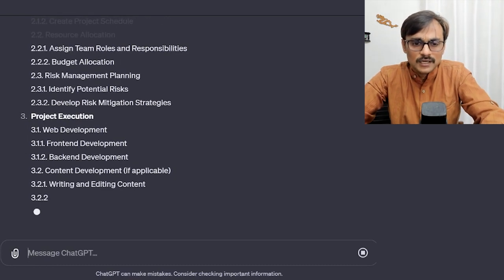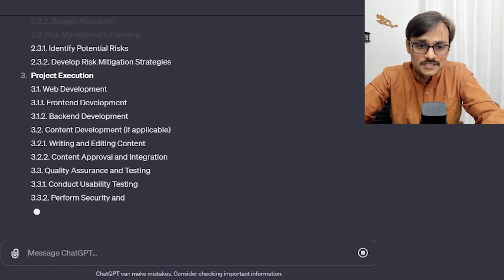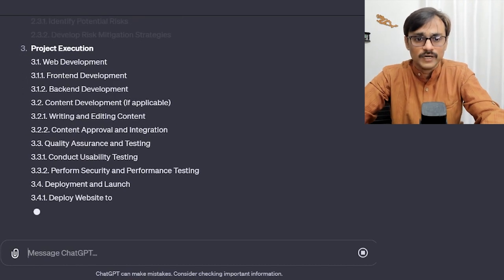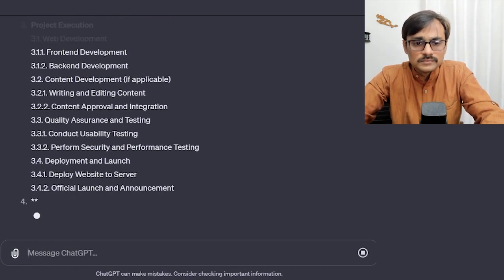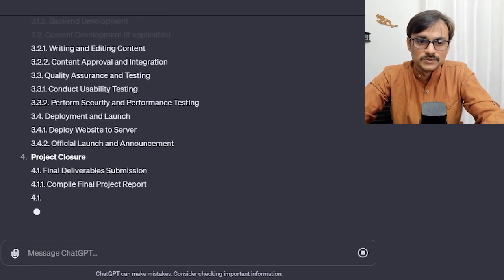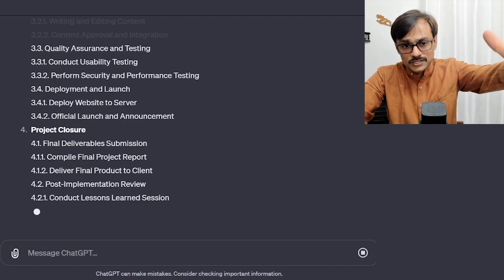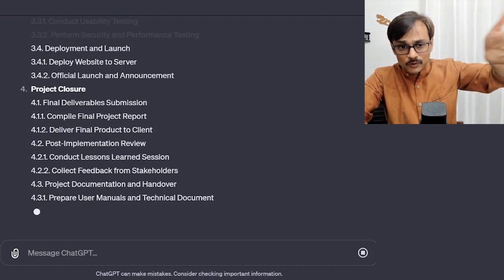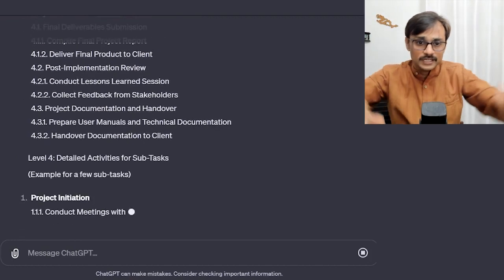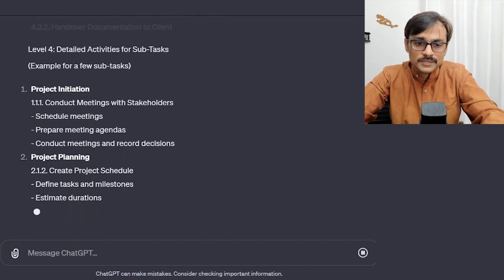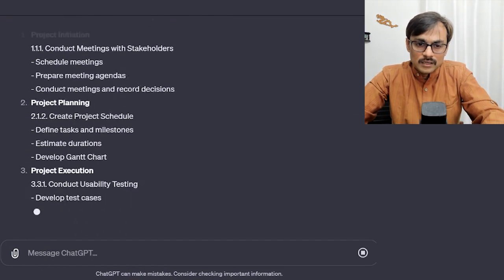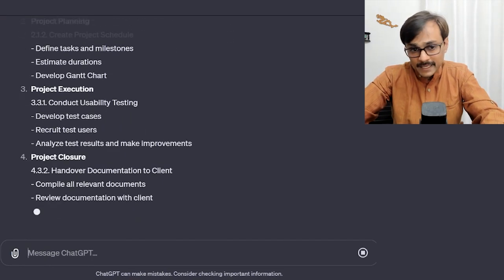Let's try it out. A generic work breakdown structure, rather than specifying a four-level one, may give more freedom to the tool to do it. The tool is using a naming convention, so we know how deep we have to go, because it is not presenting it graphically, but the structure is there. I can also play with it.